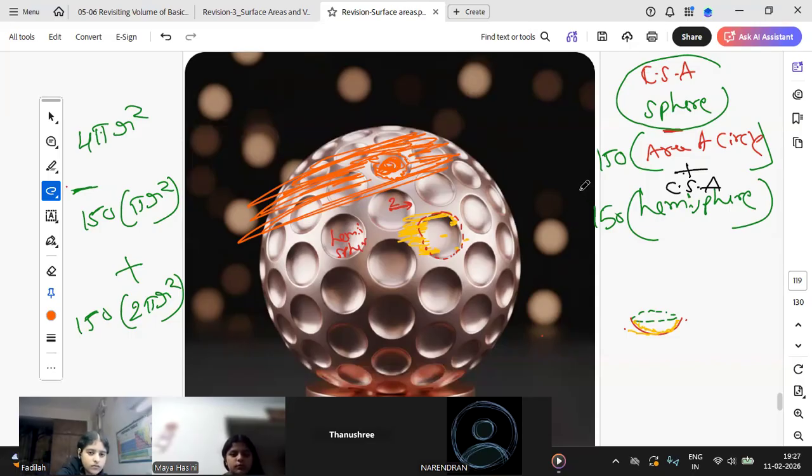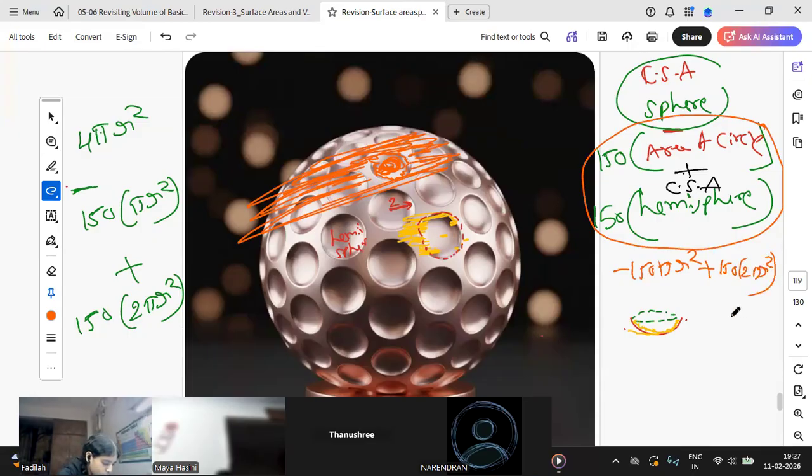You took CSA, that's why you added it, but I took TSA and subtracted it. You see, if you ask me what is the final, this one should match, right? Minus 150 pi r square plus 150 into 2 pi r square. So it is nothing but 150 pi r square. Are you getting 150 pi r square only? If at all you are getting 150 pi r square, we both will get the same answer. But you will not get.